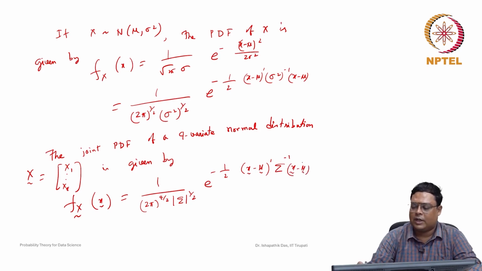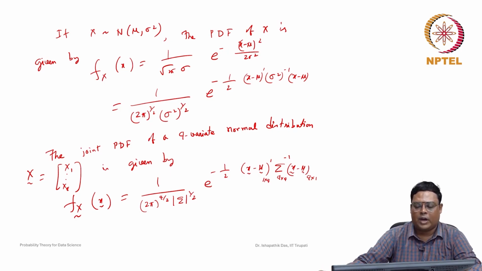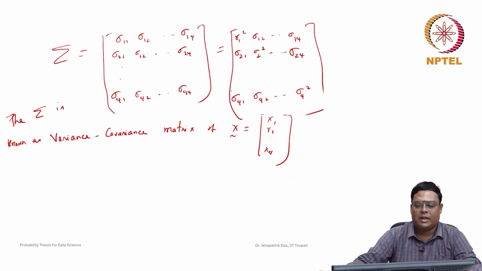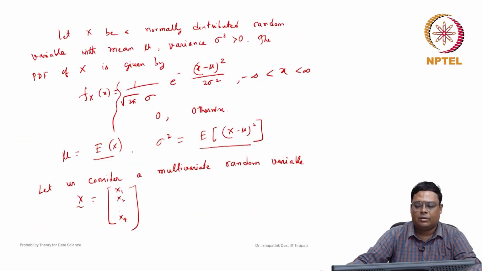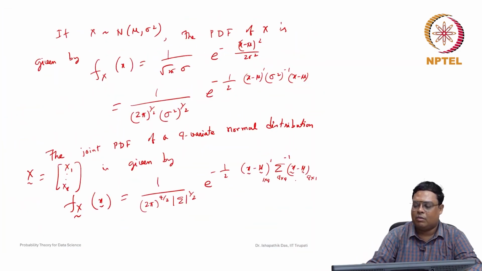Sorry, it will not be transpose on the last term. Basically this is q variate, so this will be q cross 1, and this is q cross q, and this is 1 cross q. So then this will be a 1 cross 1 real number. This is known as the joint probability density function of a multivariate random variable x. Now we have understood the significance of the parameters mu and sigma.